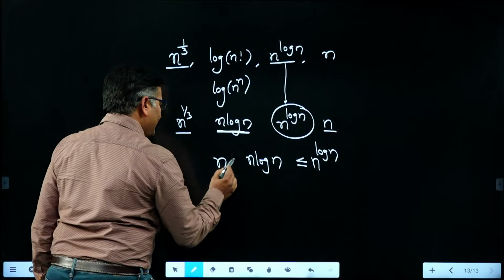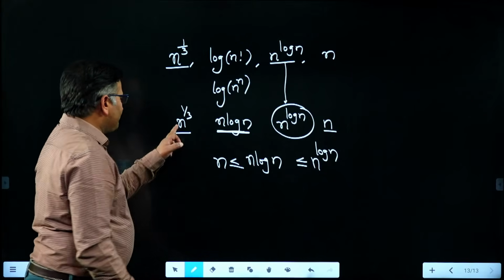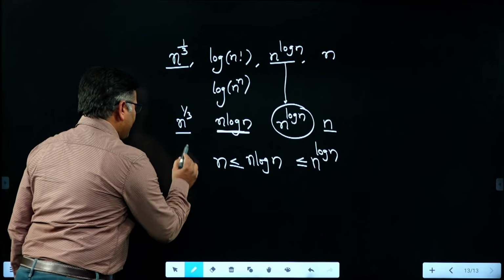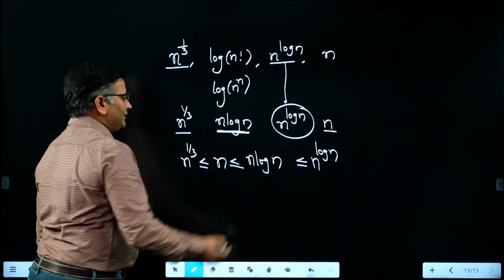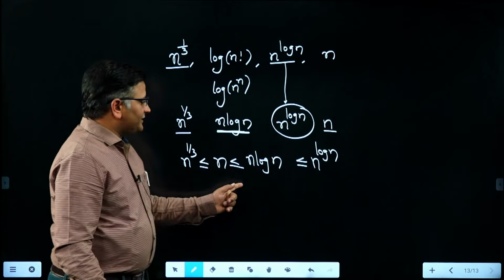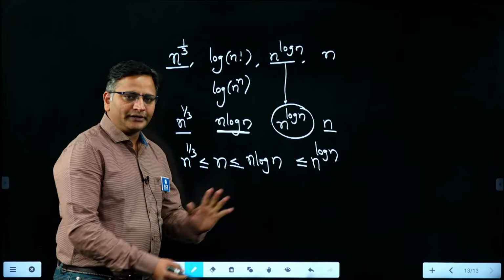Afterwards, we have n, right friends? Then it is n power 1 by 3, the cube root of n. Obviously, it has the lowest growth rate. So this is one question. If I am not wrong, this is the correct answer for the given question, friends. This is the asymptotic increasing order behavior.